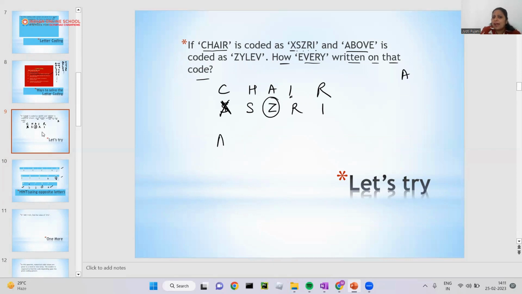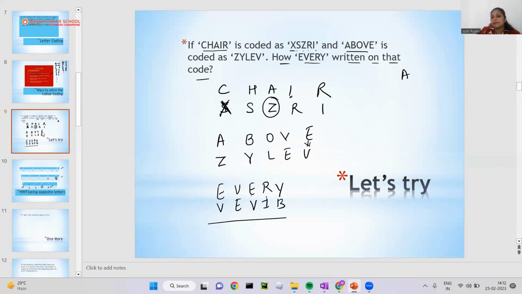That's R. Again, if you have to find the value of above, it will be considered as Z, Y, L, E, V. Now you have to find every. So every means E will be considered as V, V will be considered as E, E again V, R will be I, and Y will be V. That's your answer. Okay, so this is the basic concept of this.